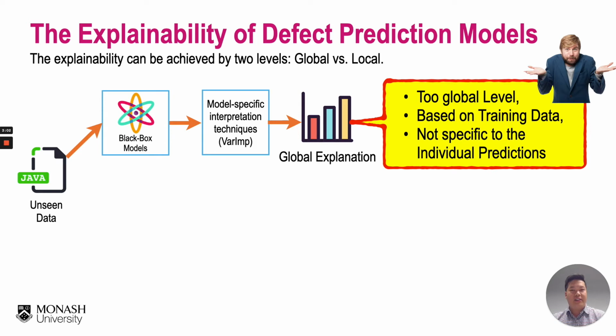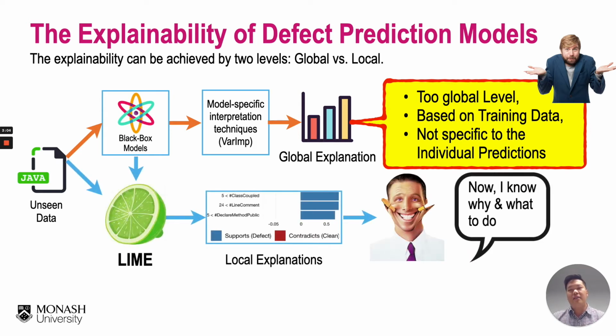To address this challenge, this paper is the first to adopt model-agnostic techniques from the explainable AI domain to explain the predictions of defect models. And such explanations will provide extra information to practitioners so they can understand why a machine makes that kind of prediction, or developers can make better data-informed decisions whether they should trust the predictions of defect models or not.